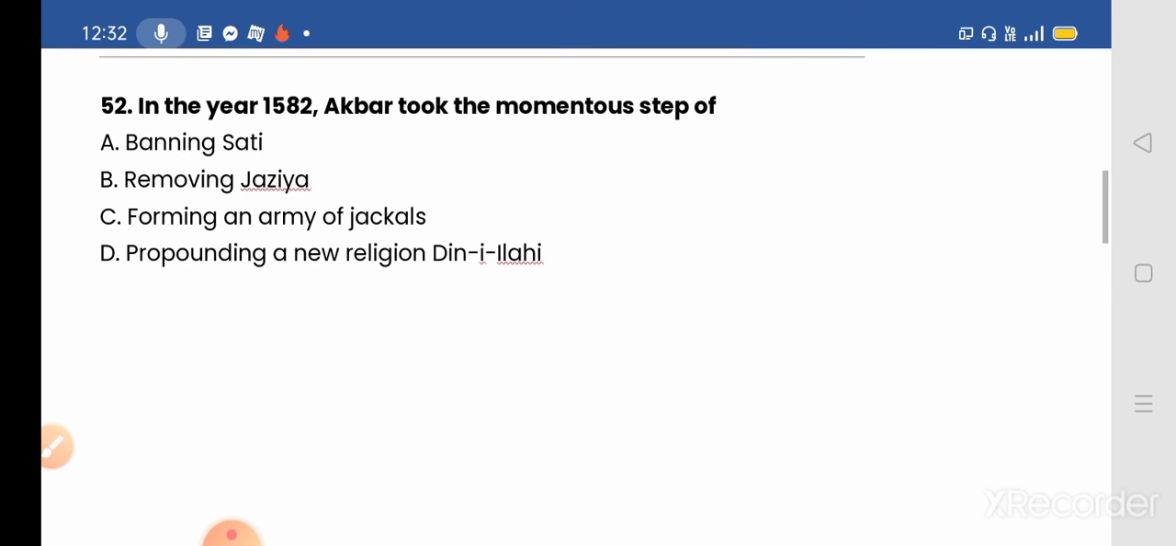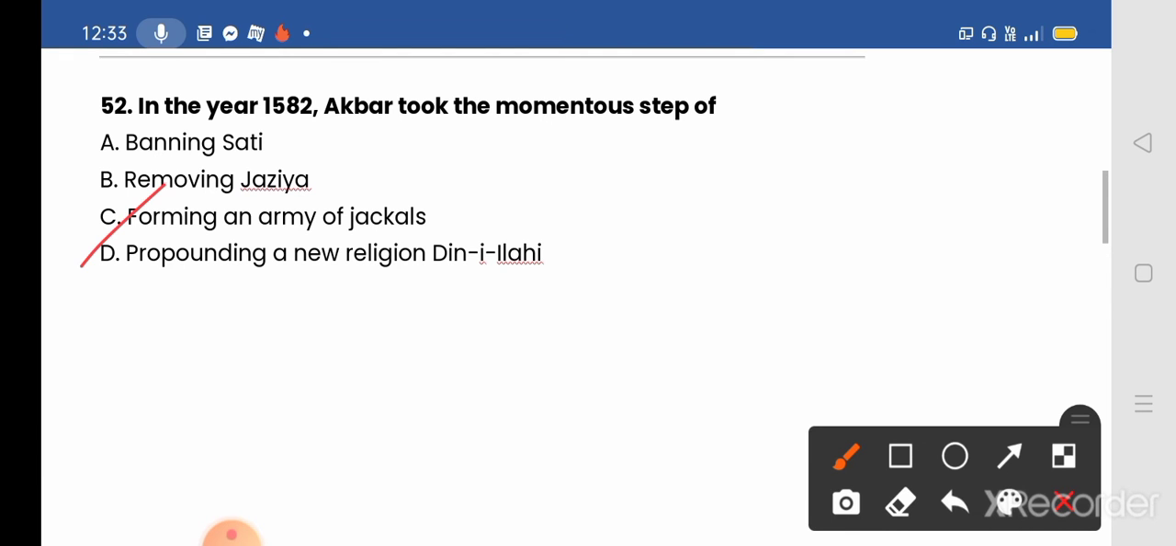Din-i-Ilahi was a religious view propounded by Akbar in 1582. Din-i-Ilahi was a syncretic religion propounded by the Mughal Emperor Akbar, intending to merge some of the elements of the religions of his empire and thereby reconcile the differences that divided his subjects. Okay, so option D will be the correct answer.